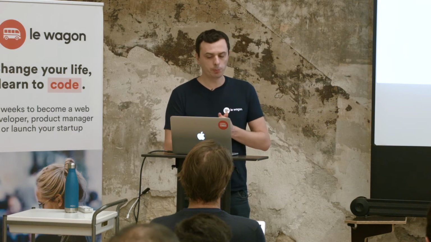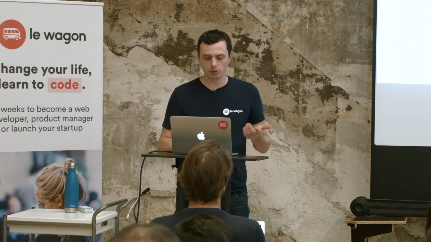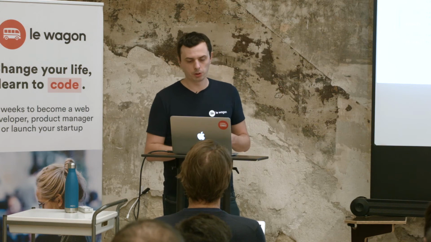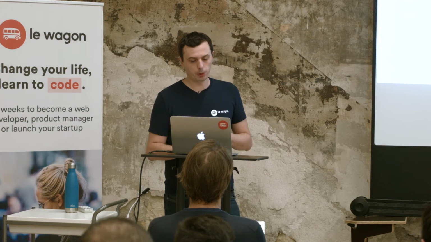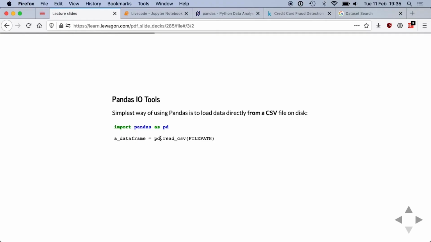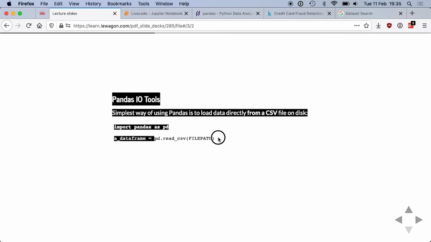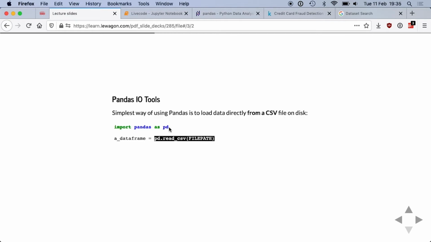So the way we're going to use Pandas will be, again, inside the notebook. I abandoned the book for a few minutes, but we're going to get back to it. What we're going to do is import Pandas, and then read a CSV from a file and store this information into a variable. This syntax, where you have something equals something else, means I create a variable and store information in it. And this is just a way to tell Python I want to use Pandas.